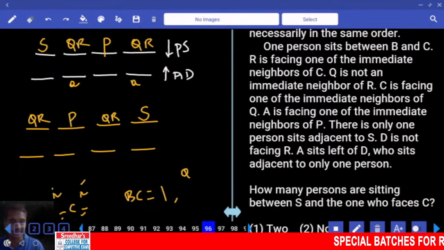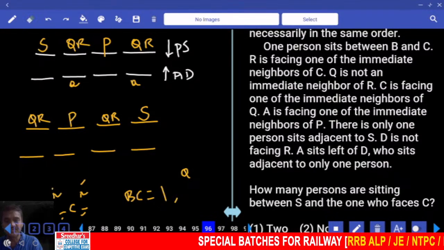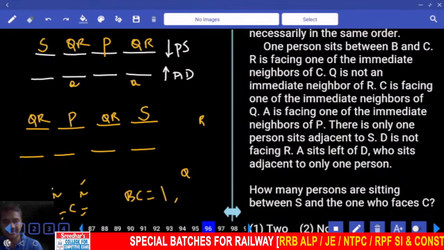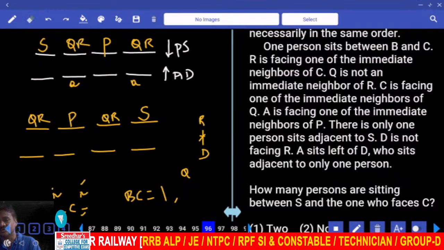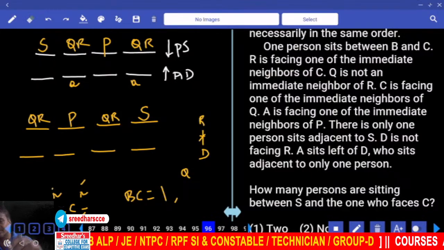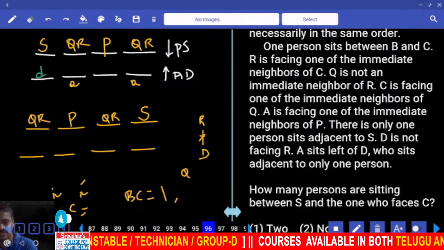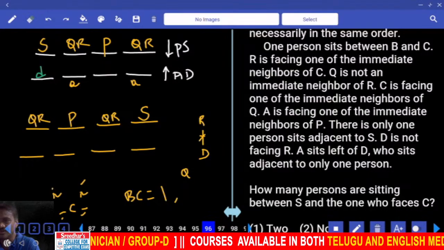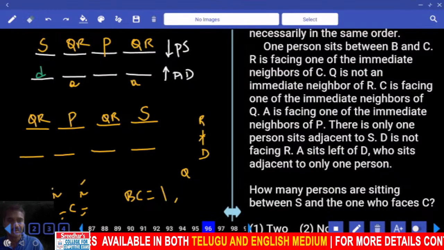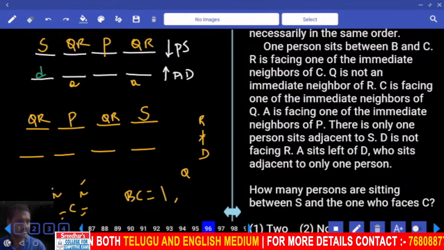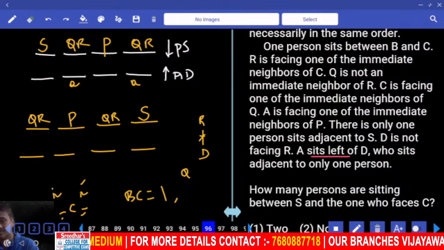A can be here. Then next one, and there is only one person adjacent to S. And D is not facing R. Now R and D are not opposite to each other. Then D sits adjacent to only one person. D is sitting adjacent to how many? Only one person. Can D be here or not? If D is here, then what is the possibility we have? Now A is sitting to the left of D. As A is to the left of D, D cannot be here. Then D must be here.